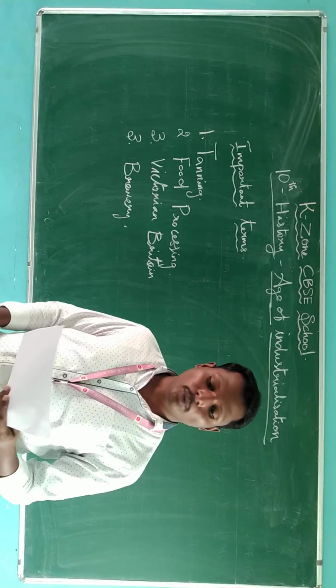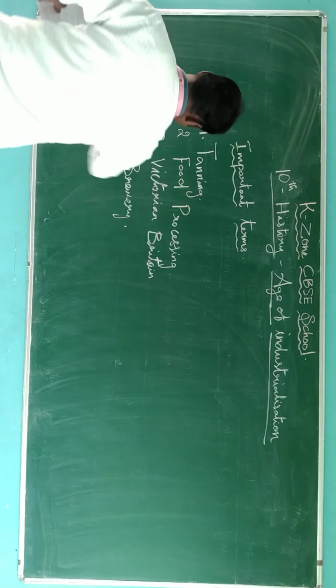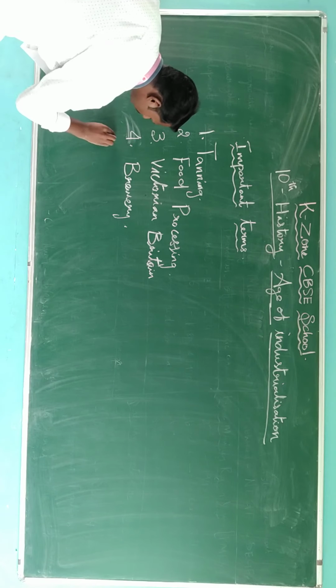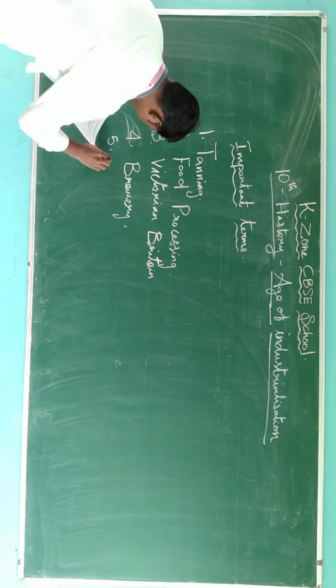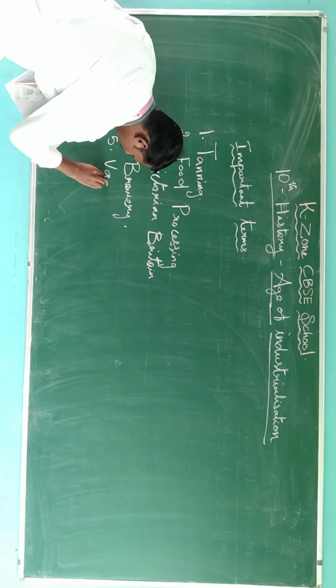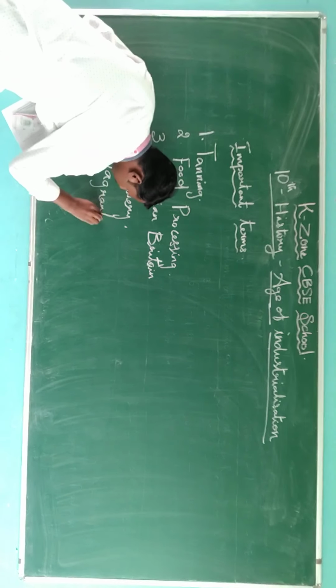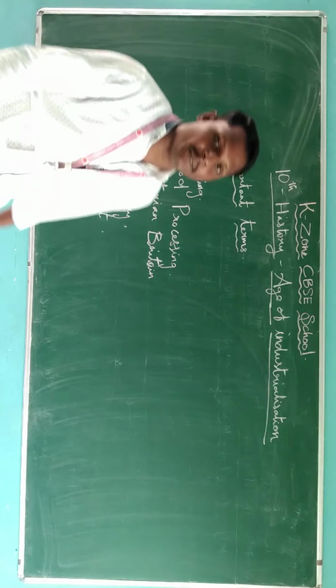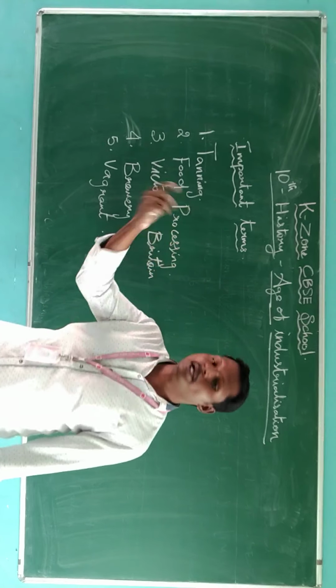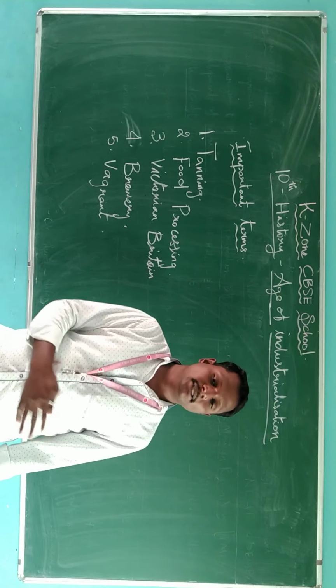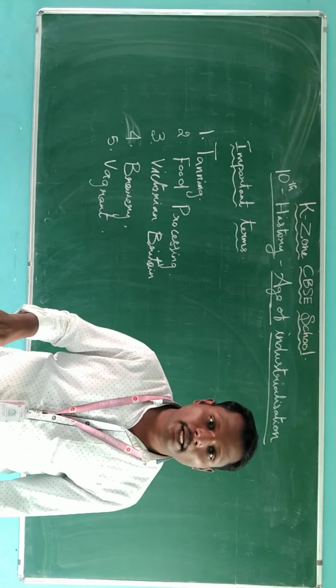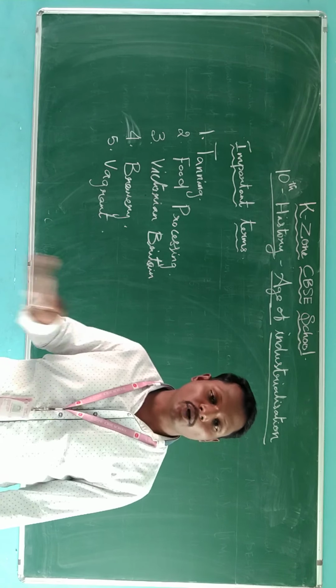The next one is vagrant. Vagrant is nothing but a person who is roaming around places. He will not settle in a regular place or regular work.